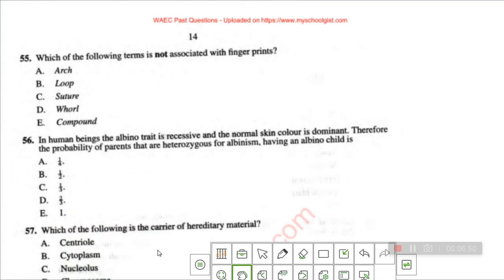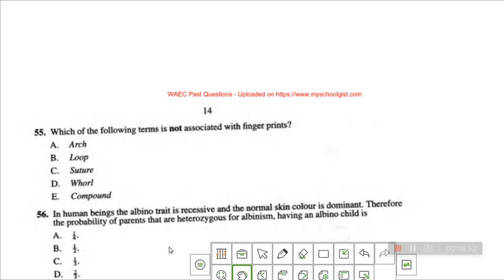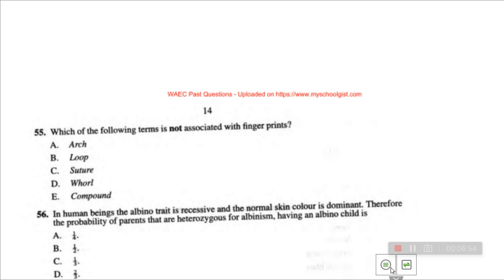Let me try to do one more. The question states, which of the following terms is not associated with fingerprints? Actually, we have types of fingerprints. We have arch, we have loop, we have whorl, we have compound. So these are types of fingerprints. The one that is not associated with fingerprints is suture.